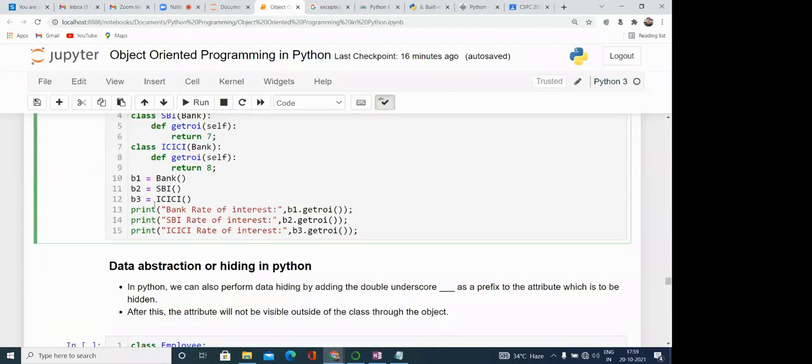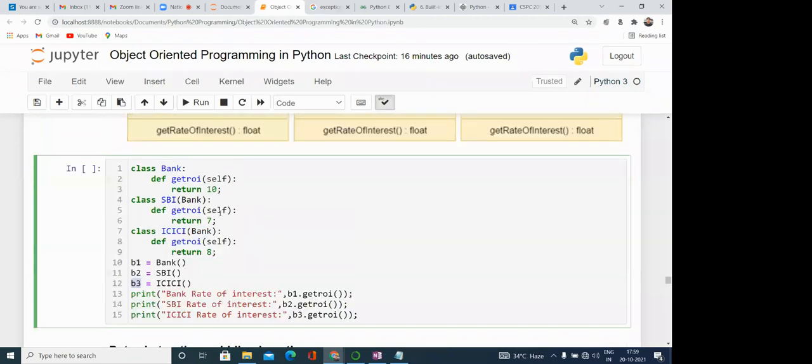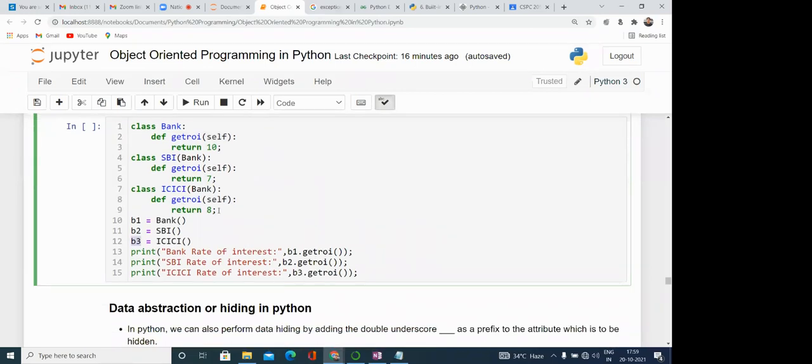So what is happening over here? While we are creating the objects B1 is equal to Bank, B2 is equal to SBI, and B3 is equal to ICICI. By the rule of inheritance, this ICICI has basically three versions of get ROI. But if we are using the B3 object, then the version which is there with B3 will be called only. What is the meaning? This method overrides all other methods. So this is method overriding.